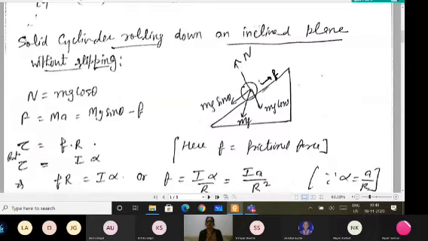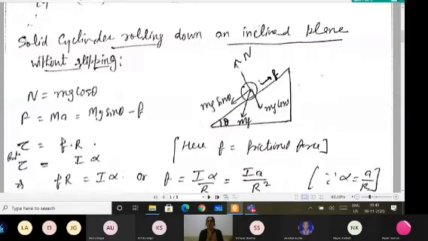That is my aim. Here, for this solid cylinder, I can take the various forces acting on it. If this angle of inclination is theta, mg is the weight of the body, where m is the mass of the cylinder, acting towards the center of earth.